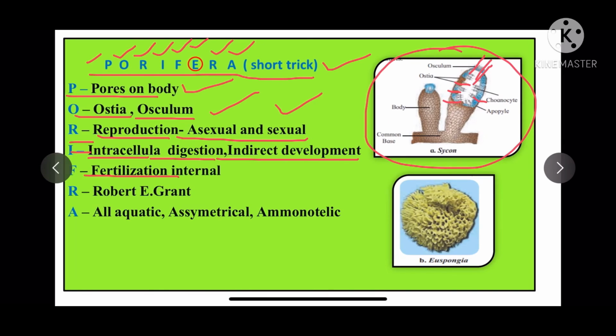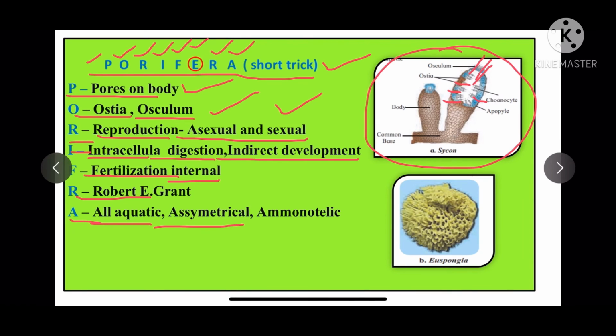F stands for fertilization, which is internal. Internal fertilization means the gametes are released inside the living organism and fertilization takes place inside. R stands for Robert E. Grant. It is the name of the scientist who discovered this term. And A stands for all aquatic organisms. These Porifera organisms all are aquatic, living in water.